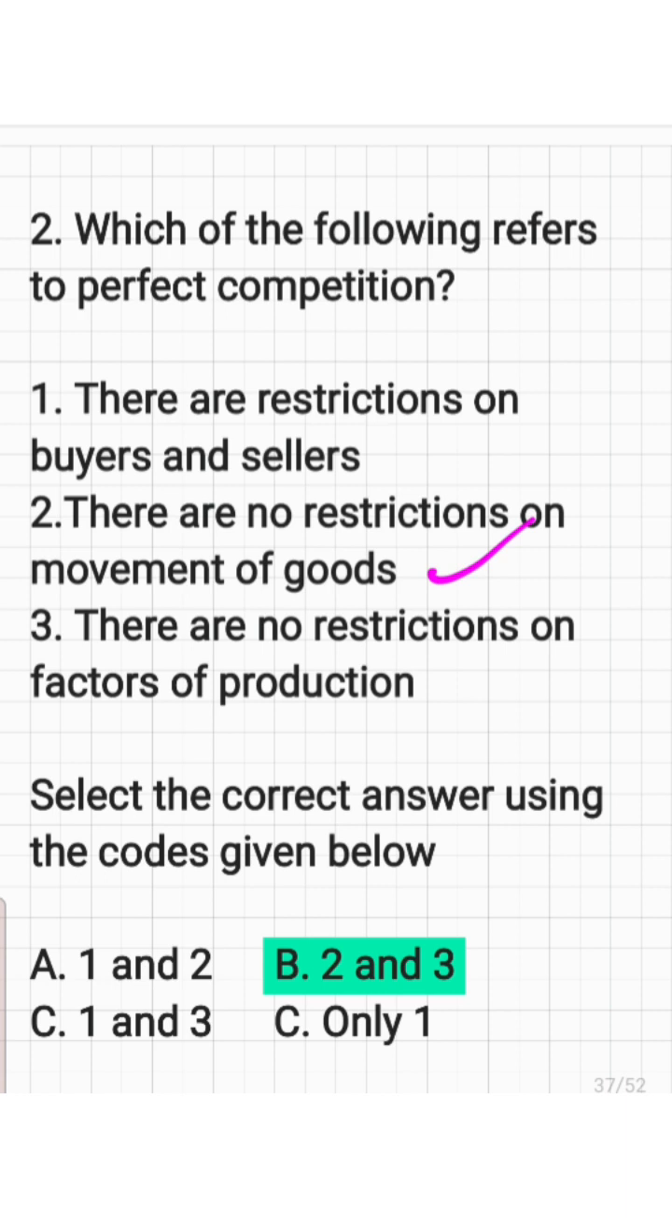Freedom of entry: we know that there is a lot of freedom of entry and exit of firms. There are no restrictions on factors of production. So the 2 and 3 features are right. So here the answer is option number B, that is 2 and 3.